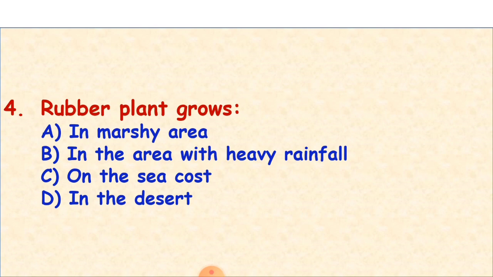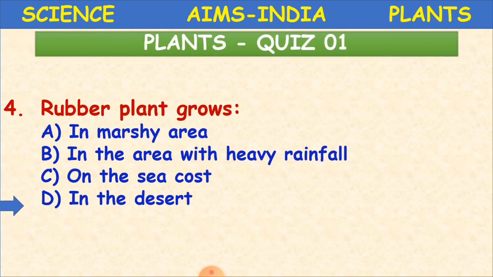And the fourth question, where does the rubber plant grow? In marshy area, in the area with heavy rainfall, on the sea coast, or in the desert. This also grows in wet areas only, so our answer is in the area with heavy rainfall. We'll have rubber plants here.